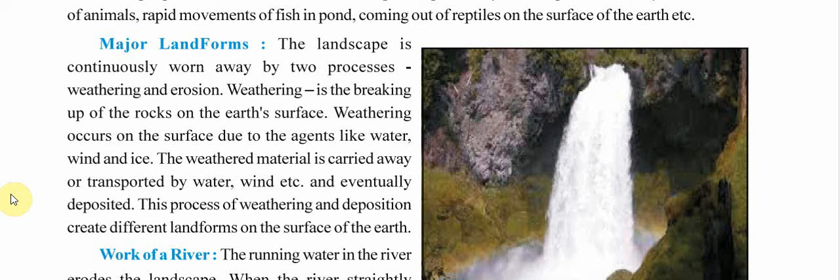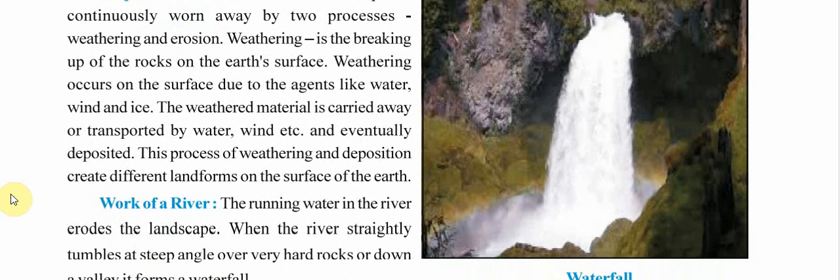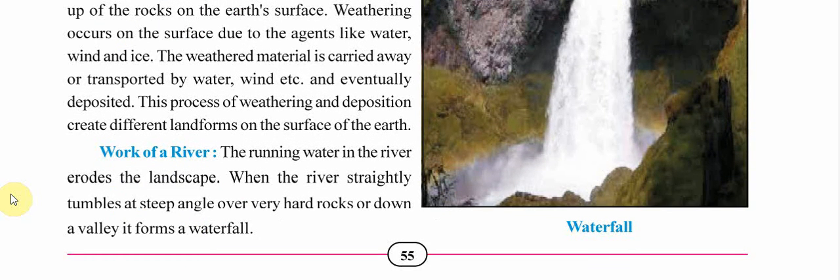So in major landforms, we studied weathering, erosion, and deposition. In that process, let's study the work of a river. The running water in the river erodes the landscape. However strong the landscape may be, when the water is not stagnant, when it is running with its force, it erodes the landscape. Whatever it is, it carries with it.